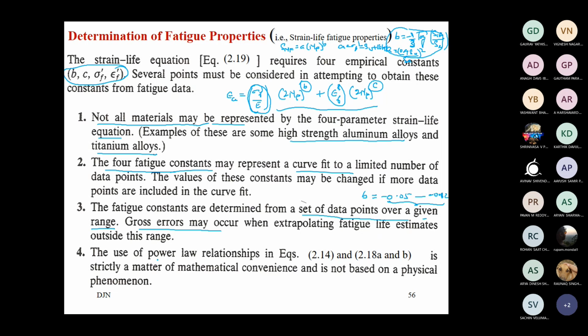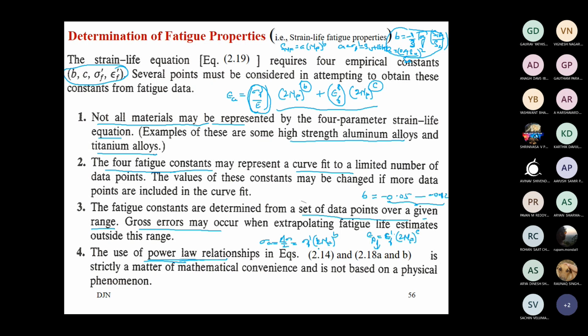Now, use of power law relationship. Power law relationship means Basquin equation. 2.14, earlier we have written the Basquin equation: delta sigma by 2, or stress amplitude, is equal to sigma F dash (2Nf) to the power b. And here the plastic strain equation, or Coffin-Manson equation, with the true fracture ductility coefficient and (2Nf) to the power c, the slope of the curve c. Okay, b means these total equations.